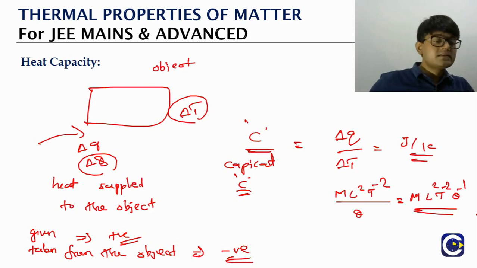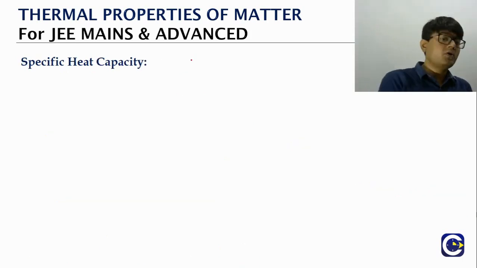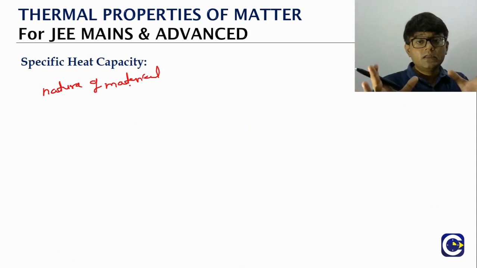Now heat capacity will of course depend upon the nature of the material. Not just that, it also depends upon the amount of the substance.